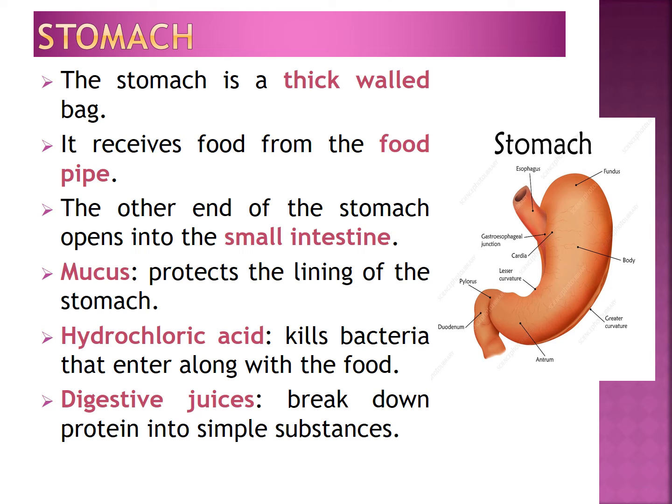The inner lining of the stomach secretes mucus, hydrochloric acid, and digestive juices. And these 3 things have their own special function. Let us see what mucus does. Mucus protects the lining of the stomach.